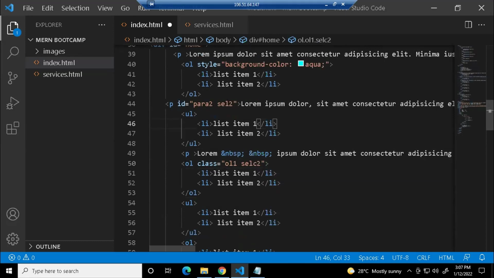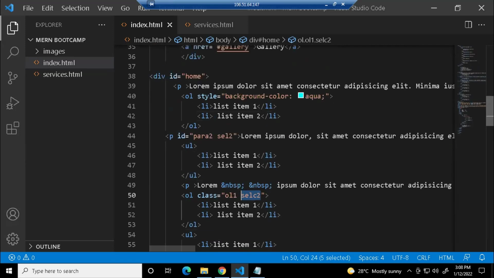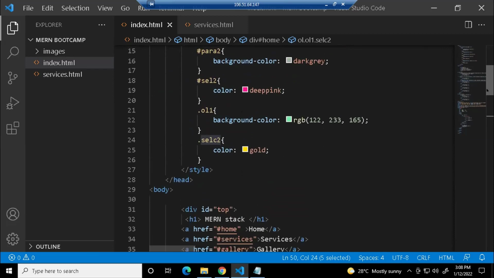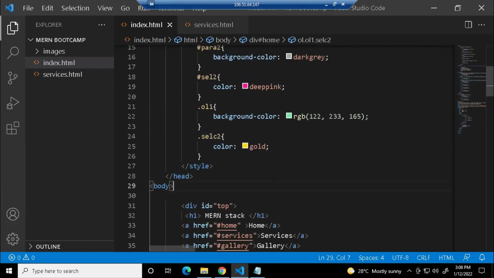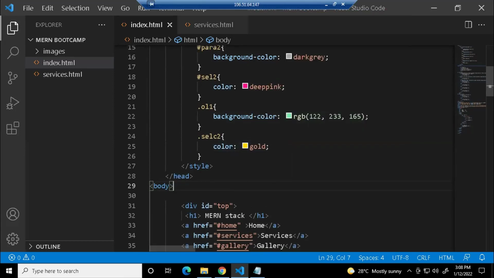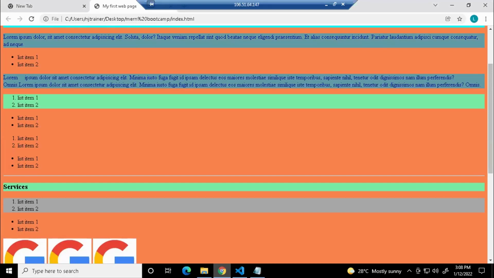So this is an ID selector we created. The style is, I think, some pink, and this should be in gold. And what is the background color for the ID selector? The ID selector was dark gray and for the class selector it was the pista green, right? Now save this. I'll tell you this format later, guys. Don't worry about what this format is. Just save this one, go back and refresh.